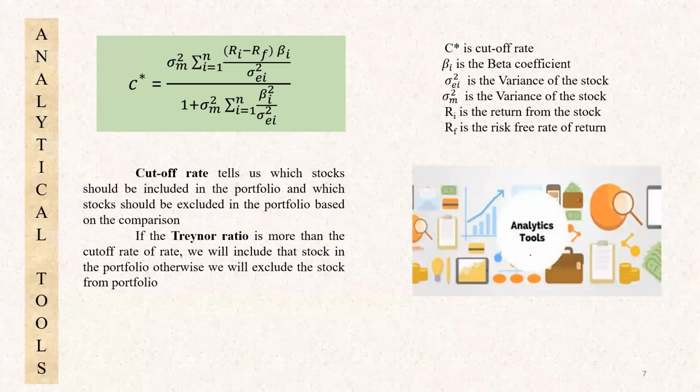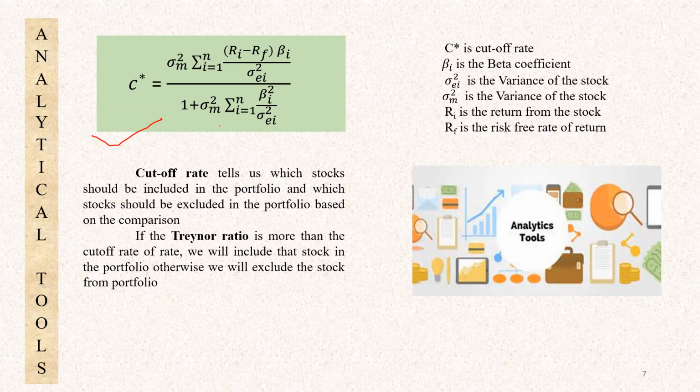Okay. So out of these 30 stocks, we are not going to take all the stocks into our portfolio. There is a cutoff rate defined with the help of this formula, which is on the screen, which tells about which stocks should be included and which stocks should be excluded. Out of 30, we are not going to take all the 30. Which stock has got a higher Treynor ratio than the cutoff rate, cumulative cutoff rate, only those stocks will be included in